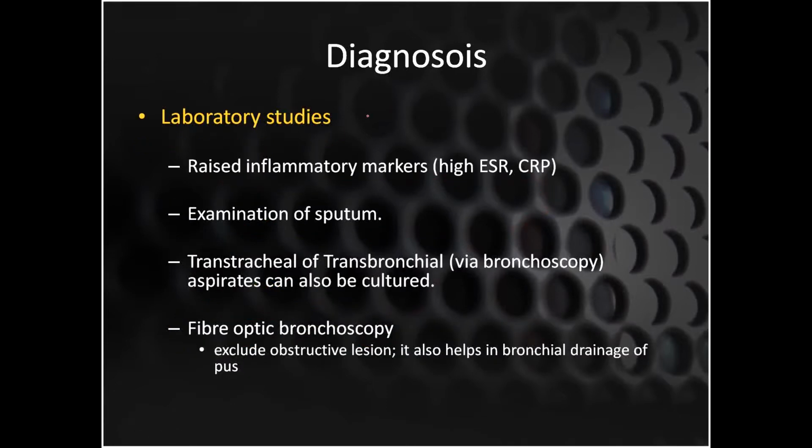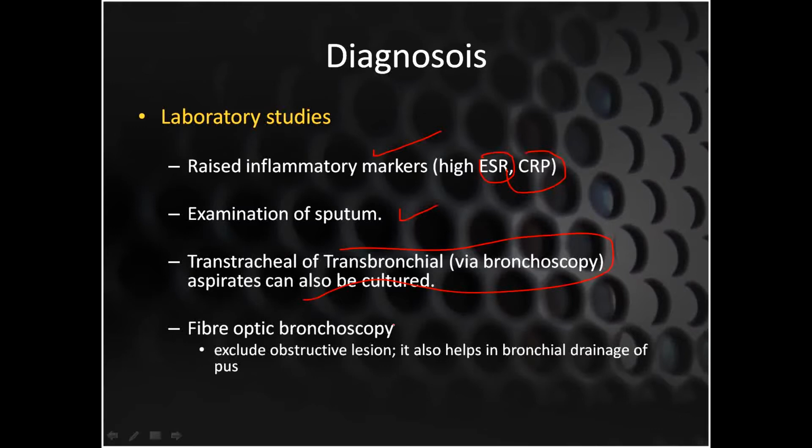By laboratory you can see that there will be raised inflammatory markers, and all of you must know that the inflammatory markers ESR and C-reactive protein will be very much raised. If you examine the sputum, it will be foul smelling, showing lots of neutrophils, and bacteria will be there. Then the culture could be positive from transtracheal or transbronchial aspirates, and these can also be cultured.